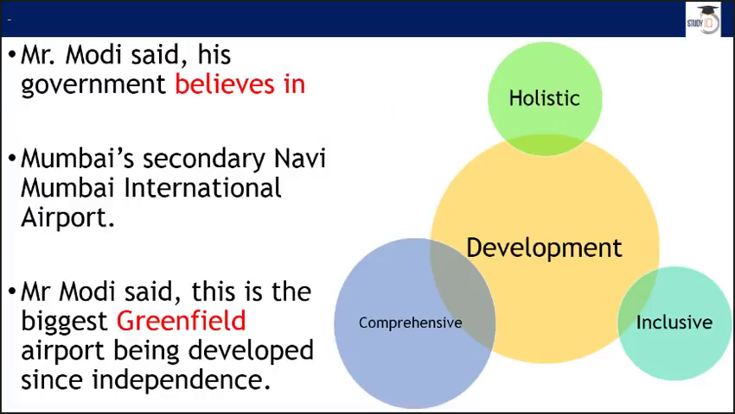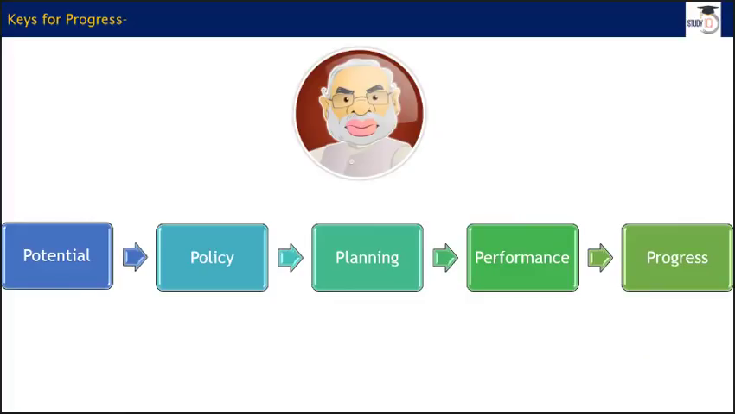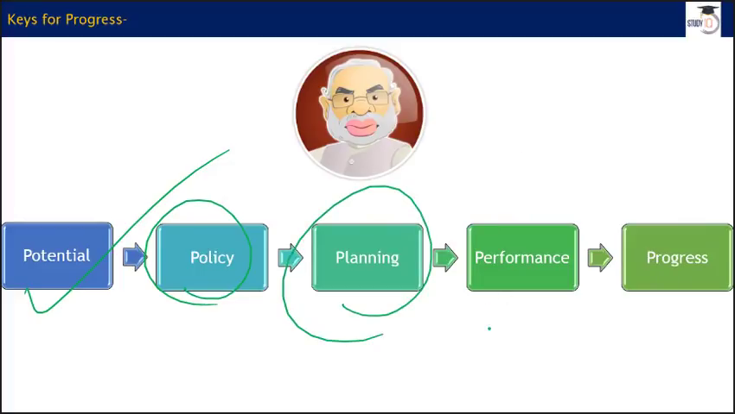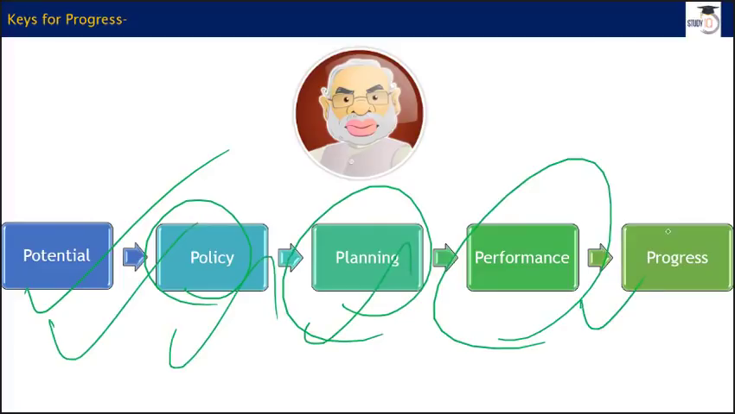With this, Prime Minister Modi said his government believes in development, and he said the nature of development should be holistic, comprehensive and inclusive. I'm very much excited about his views on robotics, which we are going to discuss in a bit. He also talked about the key for progress. He said that first of all, you have to identify the potential of a particular place. Then you have to design policies, you have to plan how you are going to execute these things, and then you have to perform. If you do all these things, then you will definitely progress.